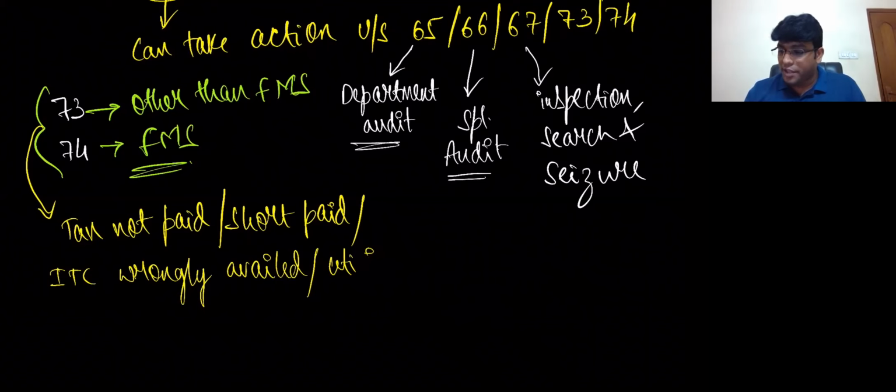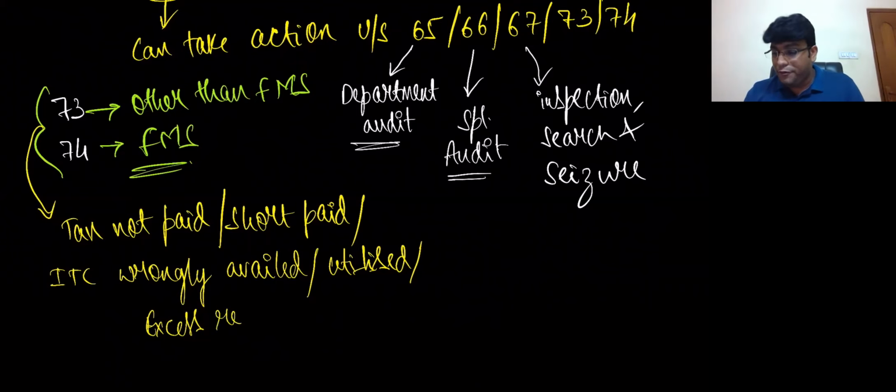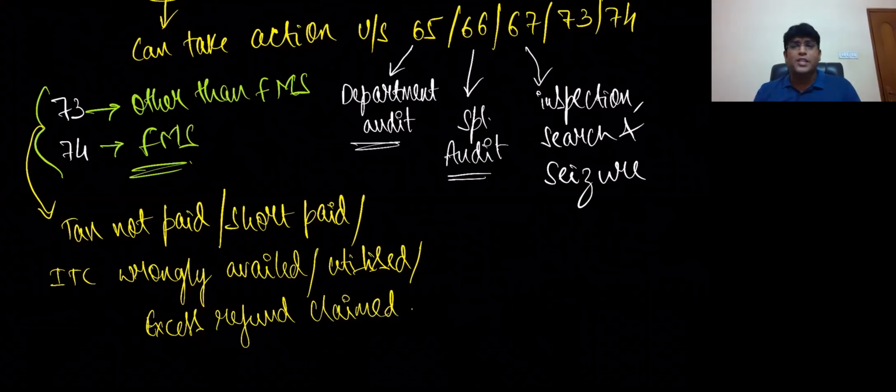Come on, what's that language, my dear friends? ITC wrongly availed or utilized, or excess refund claimed, or refund basically wrongfully claimed. That is the meaning.